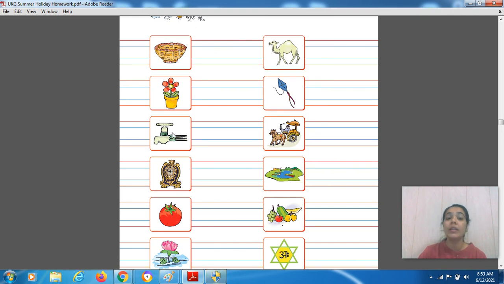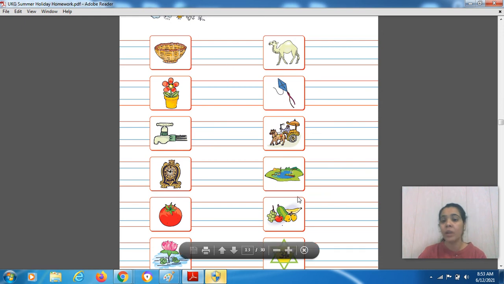What is this? न. न से नल. तो आपको क्या लिखना है यहाँ पे? न से नल होता है तो न सबसे पहला वर्ण you have to write it over here in the given space. In the same way you have to do it on your own. I'm not here to help you, right? This is a recap session, so you just have to write on your own. I am here to correct you, to guide you.